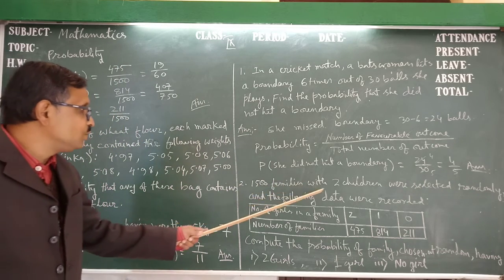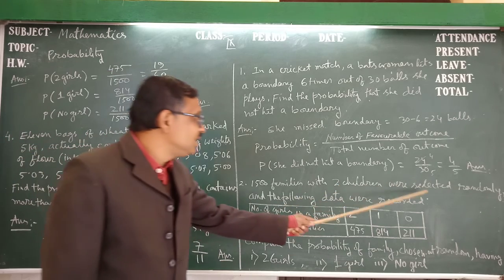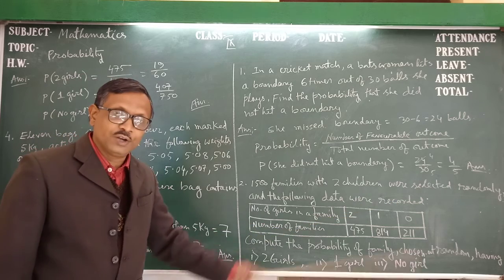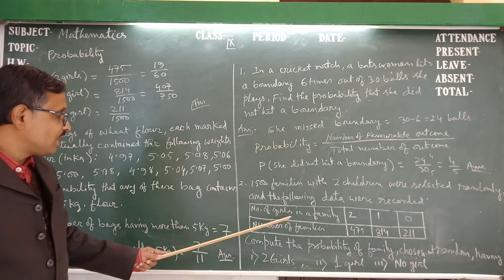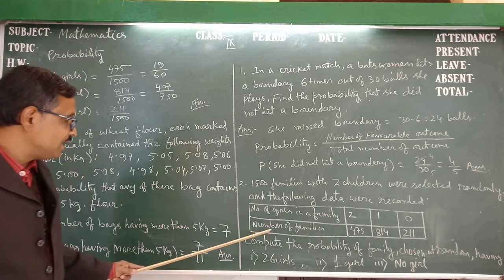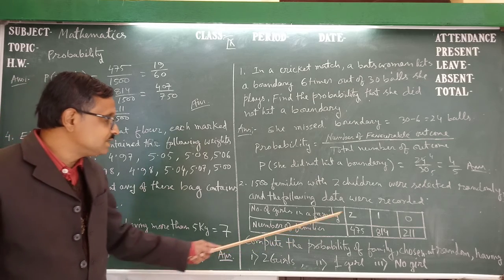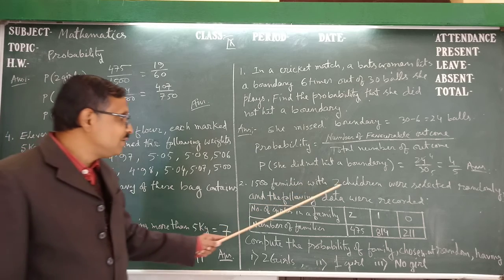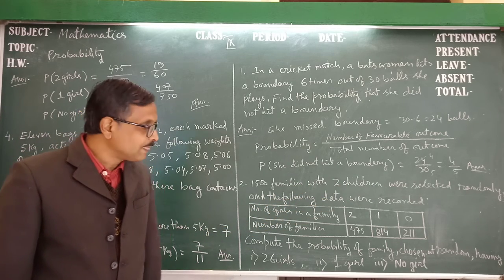Number 2. 1500 families with 2 children were selected randomly and the following data were recorded: number of girls in a family and number of families. This is a table prepared. That means these 1500 families have 2 children.